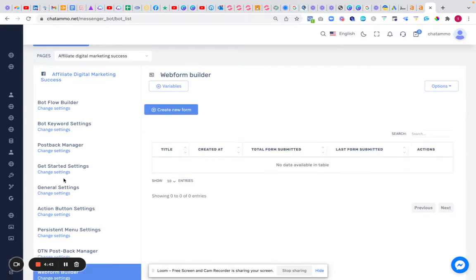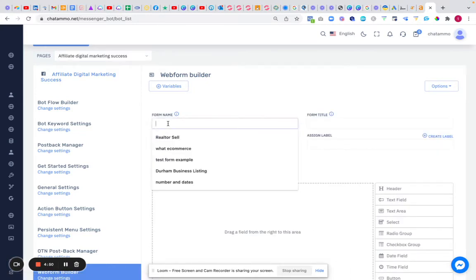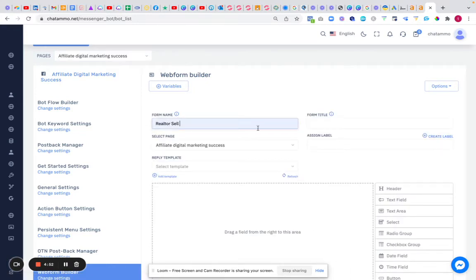Right, next we have your web form builder. Now, this is another one of the unique features that we have that nobody else does. What you can now do is create complete web forms in here. First off, you create a name for it, so let's just say it's Real to Sell one. We're going to have a form title, which is Real to Sell, and we'll put it on the particular page that I want.